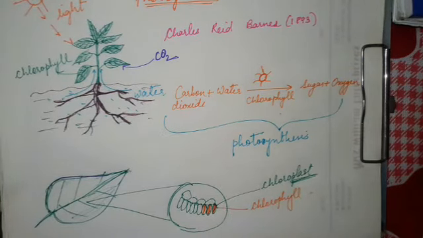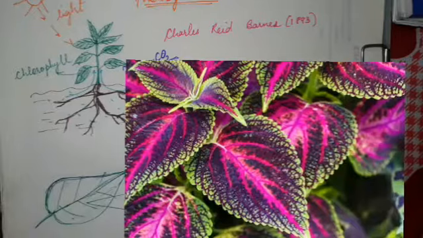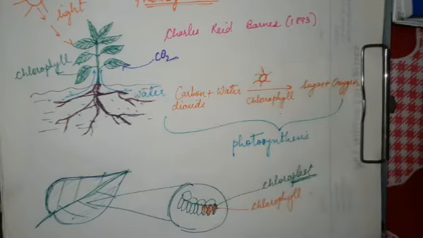What you have to do is take a coleus leaf. Coleus is a variegated leaf. Variegated means it is made up of two colors. It can be white and green, pink and green, or purplish pink and green. So this is how the coleus is found.